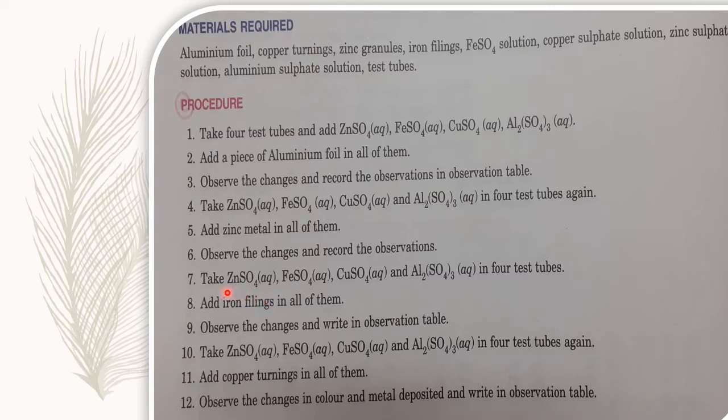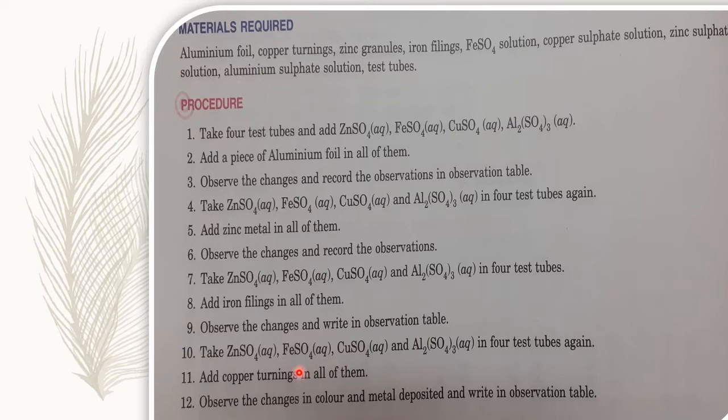Third, again we will take all four solutions, zinc, ferrous, copper and aluminium sulfate, in four different test tubes. This time we will add iron filings in all of them, and again we will observe the changes and write in the observation table.